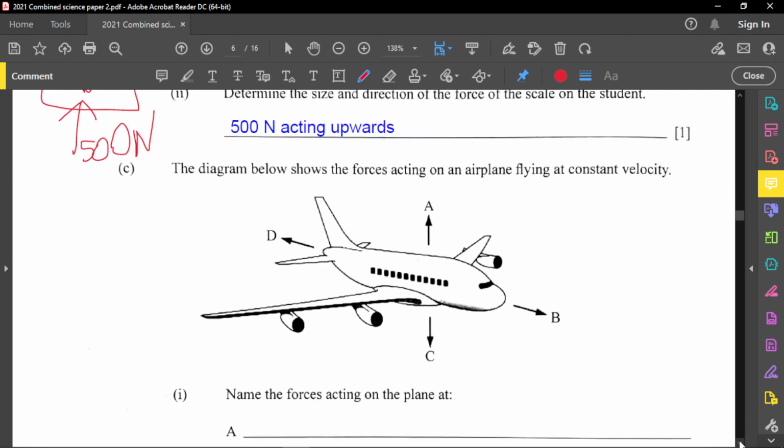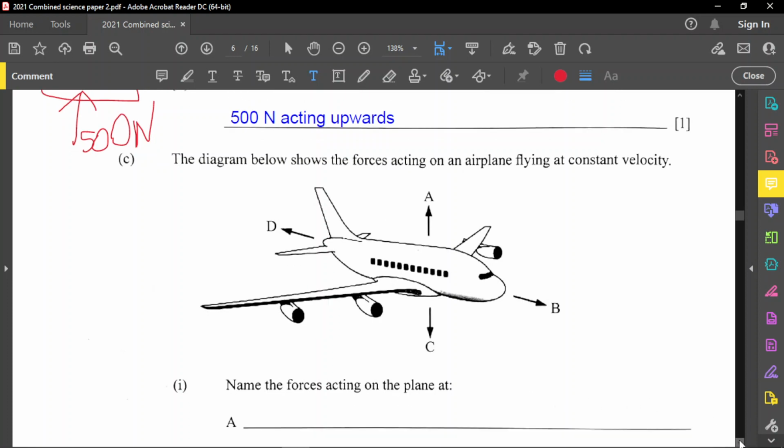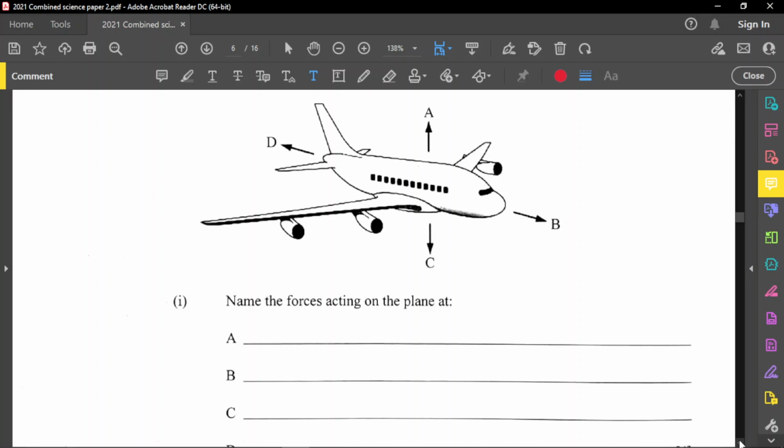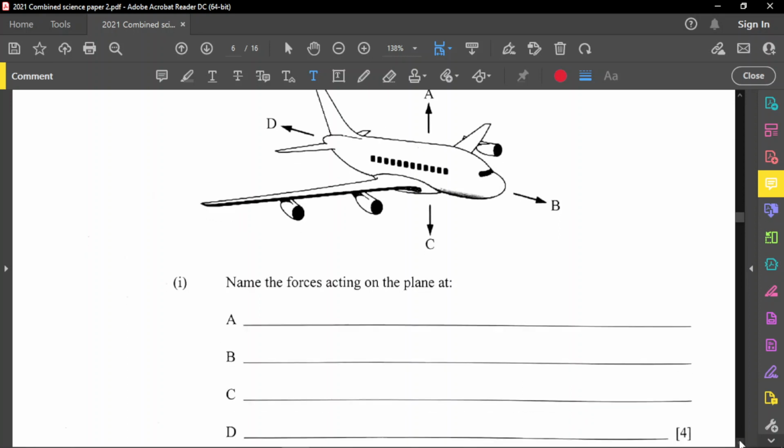Now this one is about an aeroplane. You want to be a pilot, you need to know all of this stuff. It said the diagram below shows the forces acting on an airplane flying at constant velocity. So name the forces acting on the plane, and let's see if it gives us all of them, so we don't need to label it on the diagram itself. Okay, so A, B, C, and D.